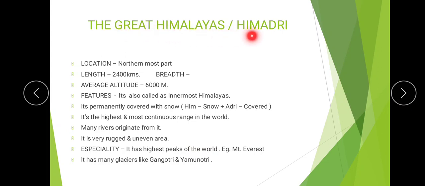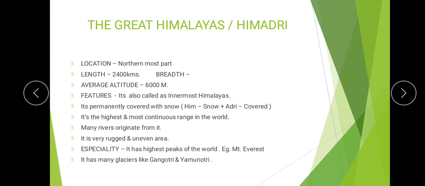Now, the Greater Himalayas or Himadri. It is the northernmost part of the Himalayas. Its length is 2400 kilometers, breadth is around 25 kilometers, and average altitude is 6000 meters. Now, see its features. It is also called the innermost Himalayas. It is permanently covered with snow. By the name only we can see: Himadri. Him means snow, Adri means covered. So it is permanently or perennially covered with snow.